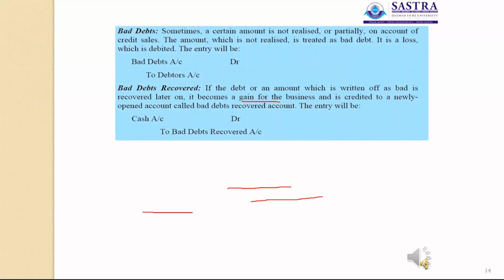Here, in bad debts, sometimes a certain amount is not realized, fully or partially, on account of credit sales. The amount which is not realized is treated as bad debts. It is a loss which is to be debited. Bad debts recovered: if the debt or an amount which was written off as bad debt is recovered later on, it becomes a gain for the business and is credited to a newly opened account called the bad debts recovered account. Here the entry is cash account debit to bad debts recovered account.